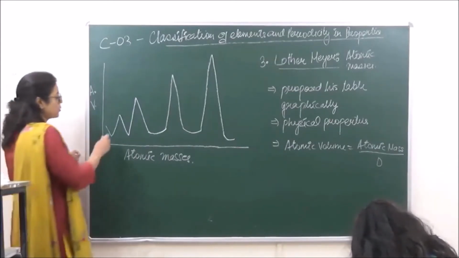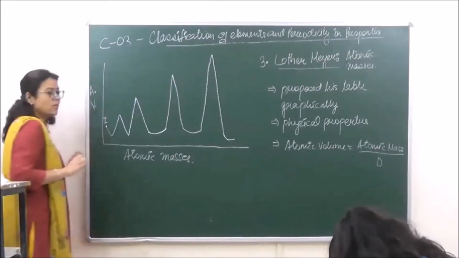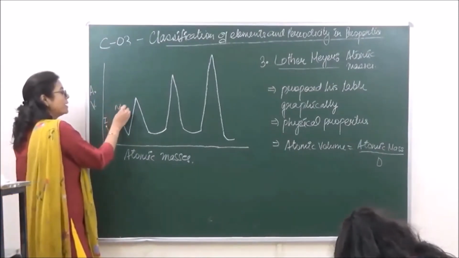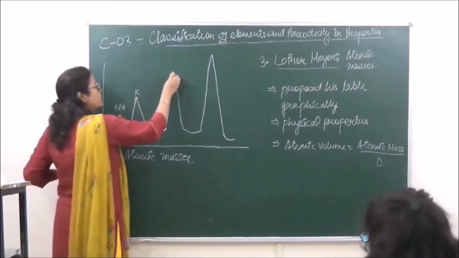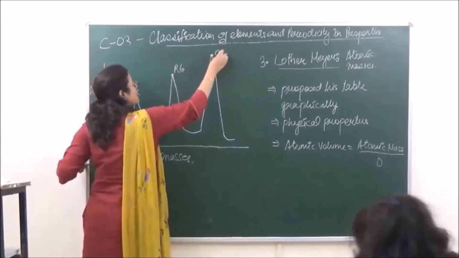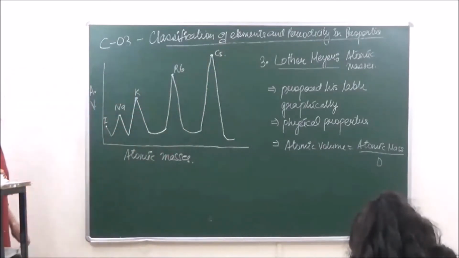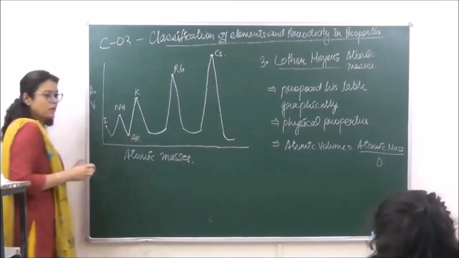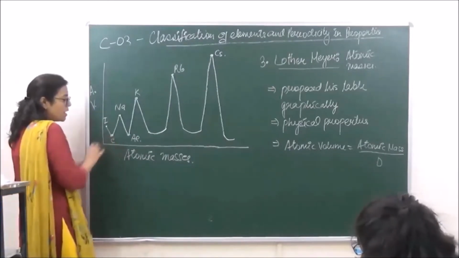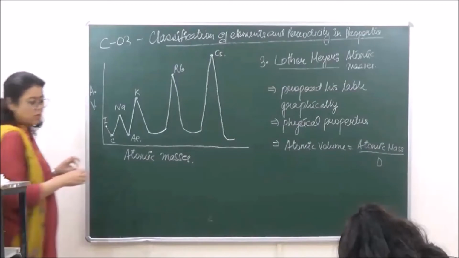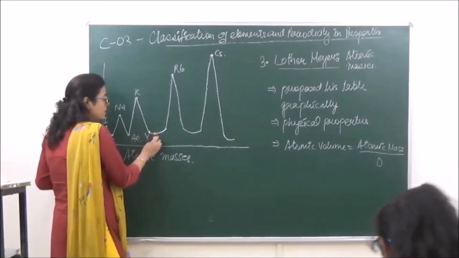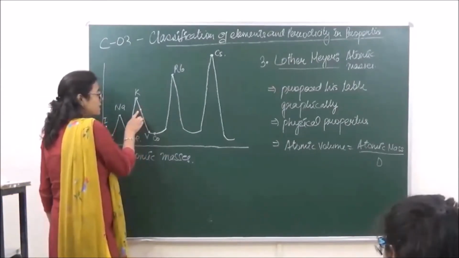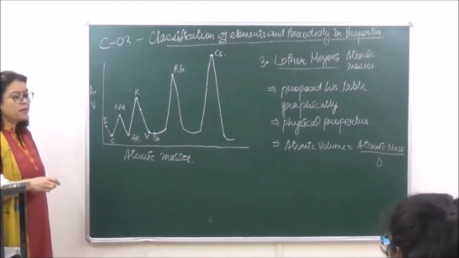The first element which was placed over here was iodine, okay, and then the peaks were all occupied by the alkali metals, sodium, potassium, rubidium and cesium, okay, and then we had at these points, this is aluminium, this point was carbon, and in the plateau which we can see first were the heavy metals like vanadium and cobalt, okay, and then was alkaline earth metals which were present at the descending peak, okay.